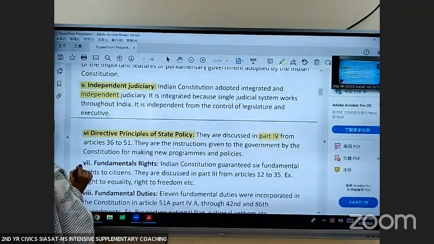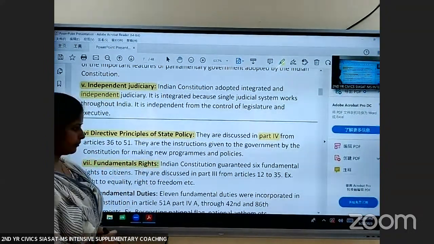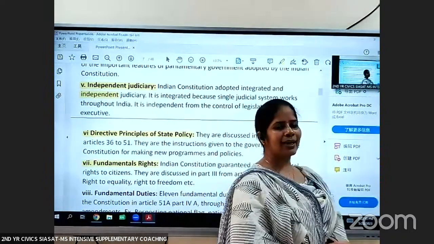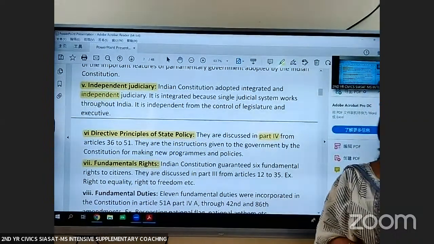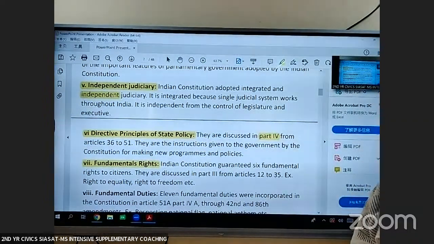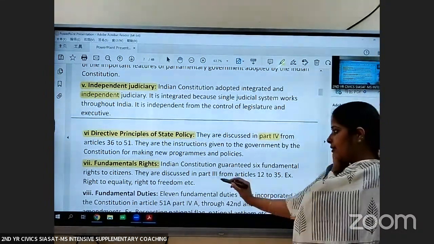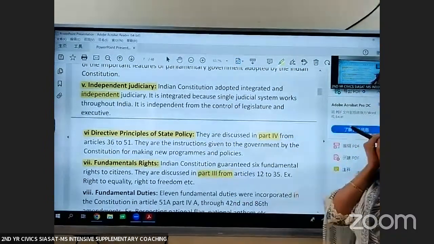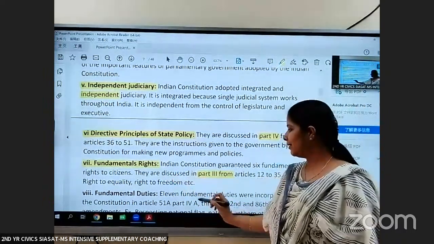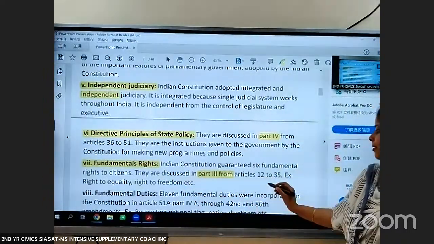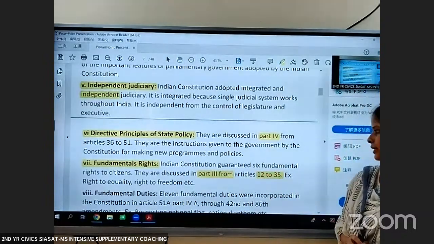Then the next feature is fundamental rights. Now, Indian Constitution has guaranteed 6 fundamental rights to all its citizens, irrespective of place of birth, caste, gender, etc. So these fundamental rights are discussed in part 3, from articles 12 to 35.